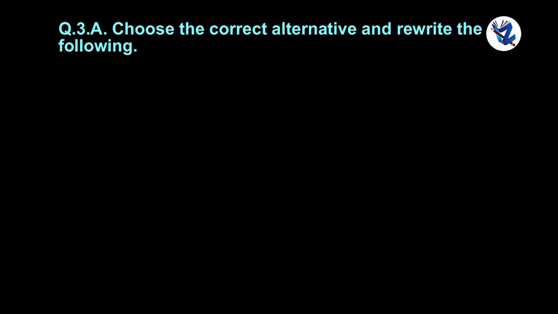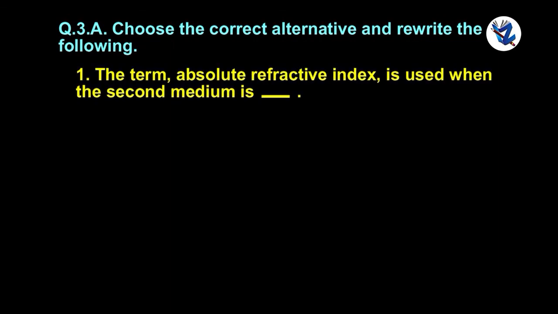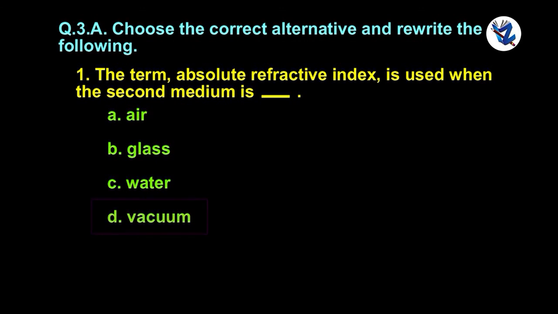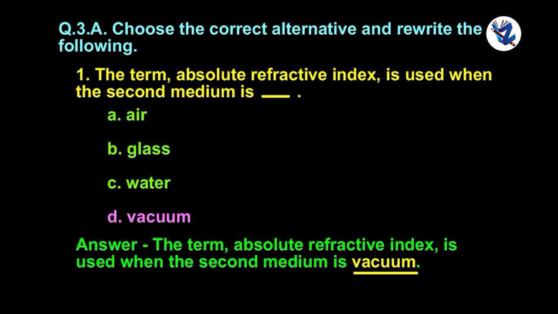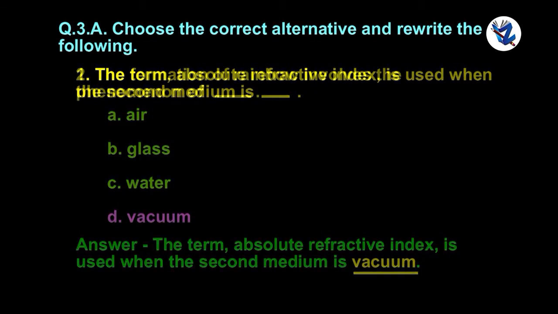Question 3. Choose the correct alternative and rewrite the following. The term absolute refractive index is used when the second medium is... The options are air, glass, water, vacuum. The correct option: vacuum. The term absolute refractive index is used when the second medium is vacuum.